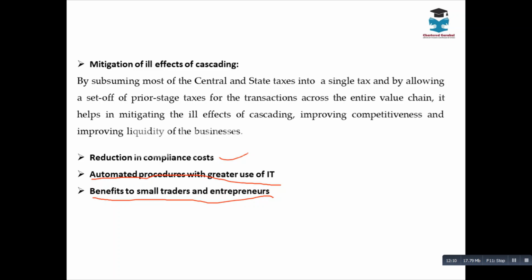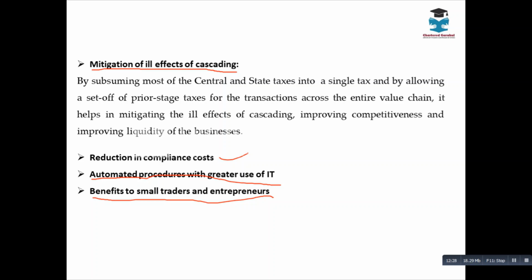This is another advantage to the central government. More than all, another important factor is mitigation of all ill effects of cascading. And not only this, there is a seamless transfer of input tax credit.